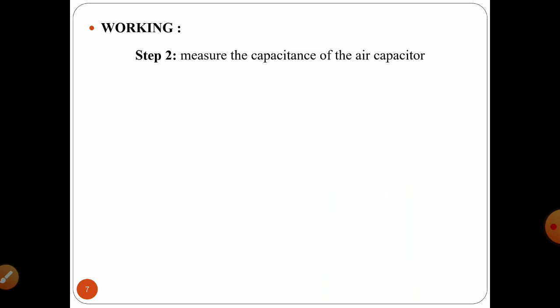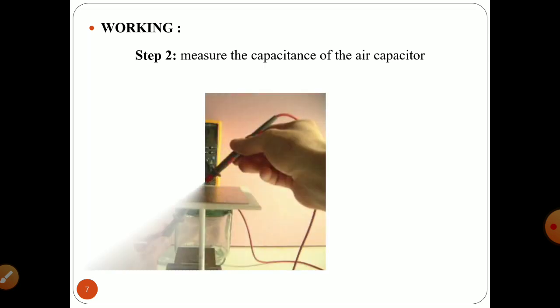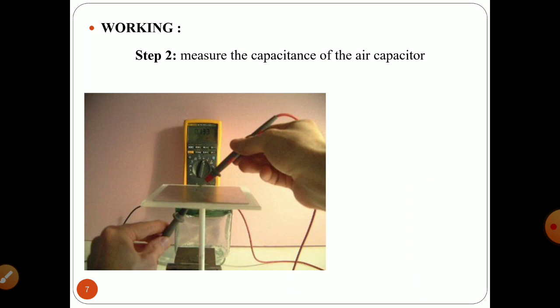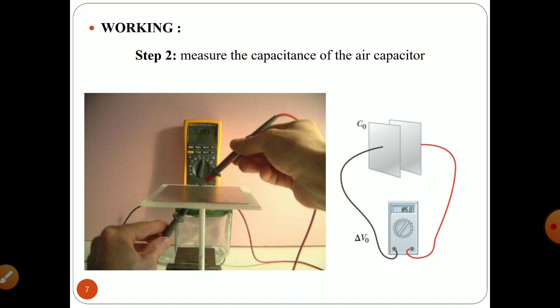The next step is to measure the capacitance of the air capacitor. You have the same assembly as in your first step, but the difference is that you change the yellow colored waxy medium to air or vacuum. So in order to measure the capacitance of the air capacitor, I will arrange the diagram like step 1, just replacing the yellow colored waxy material with vacuum.